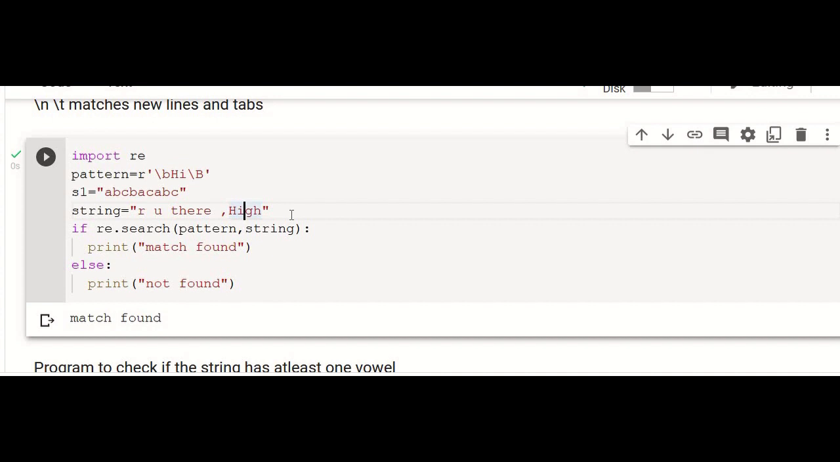But suppose if we have the string like this, this hi is present at the end, which is violating the constraint. So it will return false. But you can have hi in the beginning. That is okay. But you should not have it at the end. So in this case, we have it in the beginning. So it's match found.